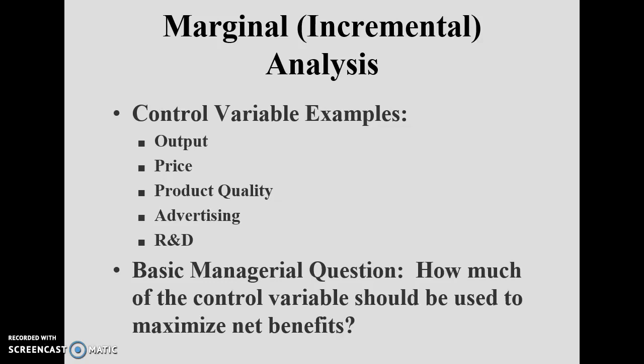So the basic managerial question is: how much of the control variable should be used to maximize the net benefit? Now the net benefit is actually your profit. So how much output should be produced to maximize the profit, what price should be charged to maximize the profit, what type of product quality should be offered, what type of advertisement, and what type of research and development facility should be offered in order to maximize the profit? These are the 5 different types of questions. You may take any one of them as your control variable, set it as your objective, and formulate the policy accordingly.